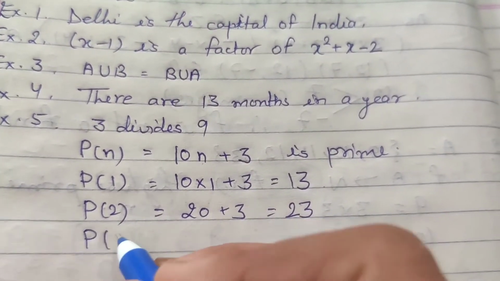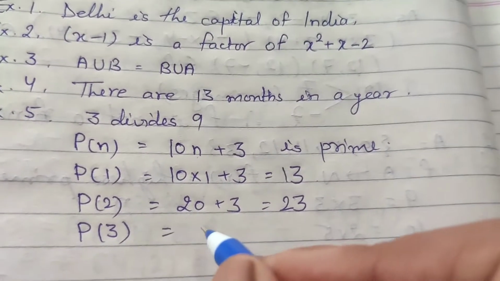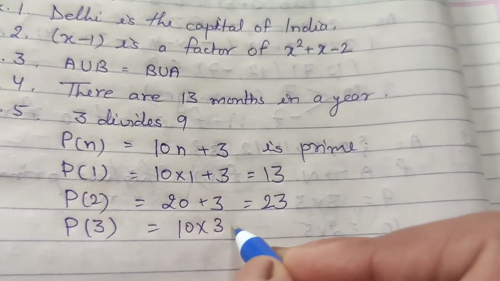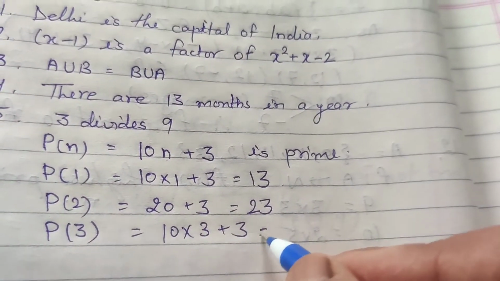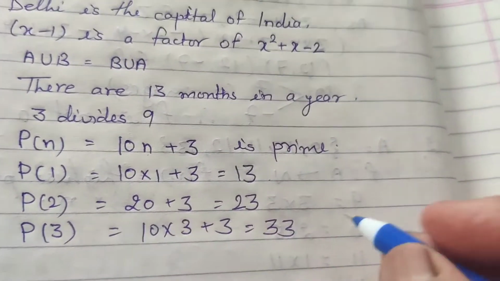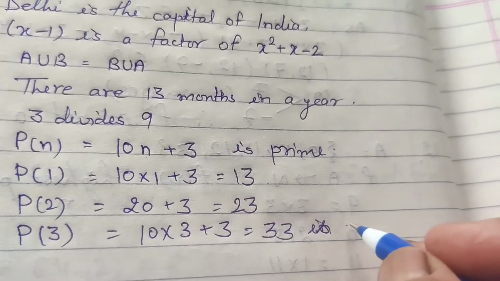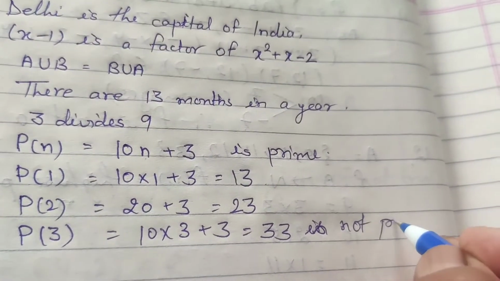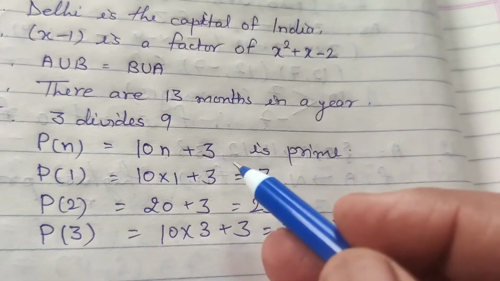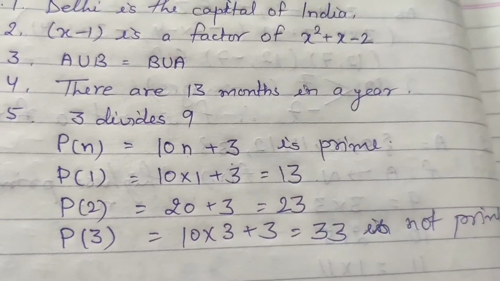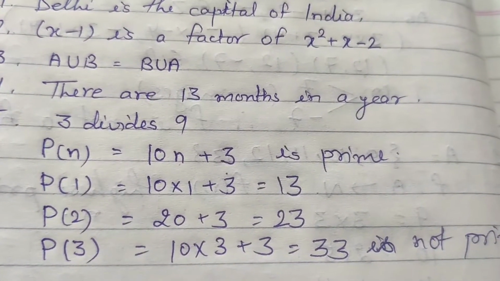But P3 means 10 into 3 plus 3. It is 33, which is not prime. Therefore, this statement is not true for all the values of natural numbers.